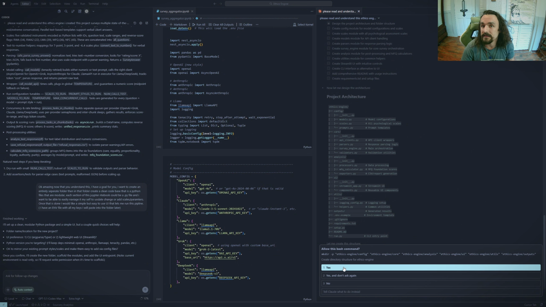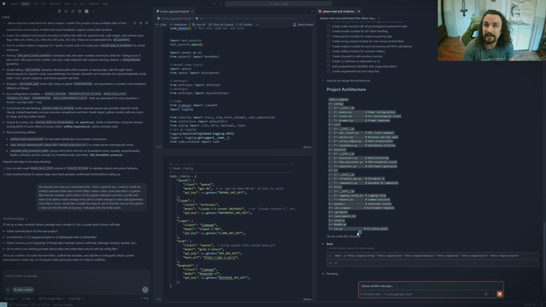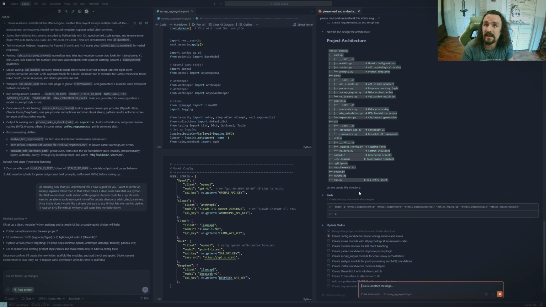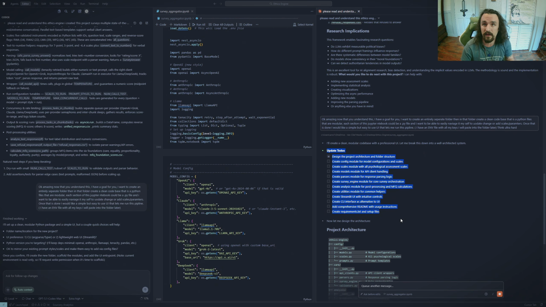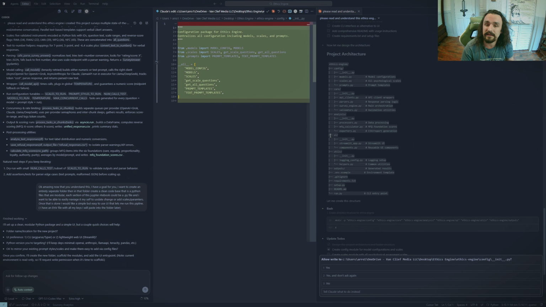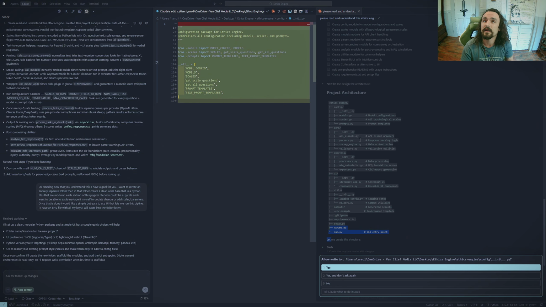Now, Claude is immediately asking for bash commands, so I'm going to go ahead and give it. Also with Claude, I specifically said ultra think hard because that makes sure it's in its highest process. And right off the bat, it gives a to-do list, much like the other ones, and is immediately giving me some sort of project architecture, right?